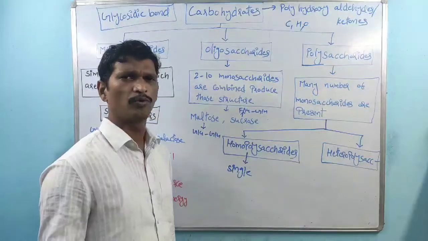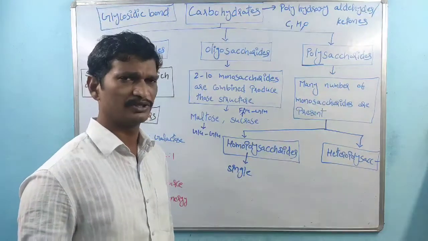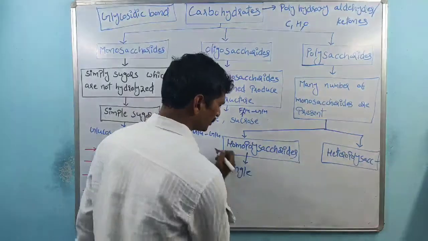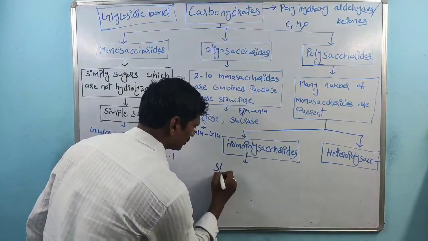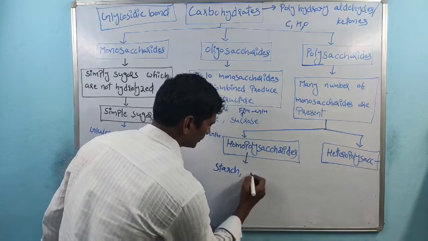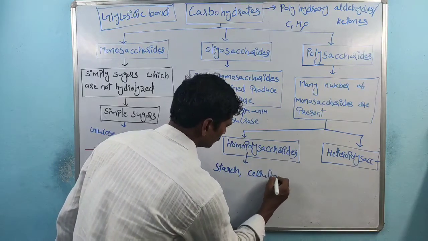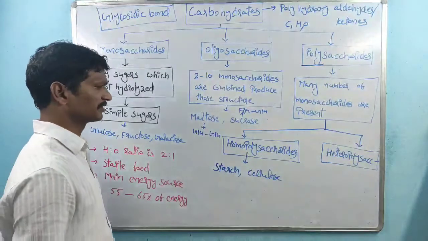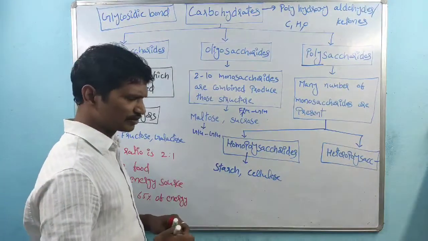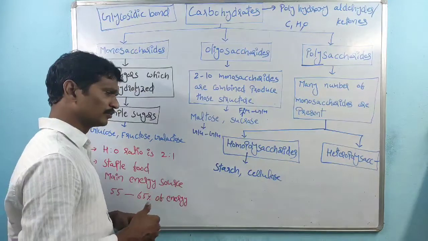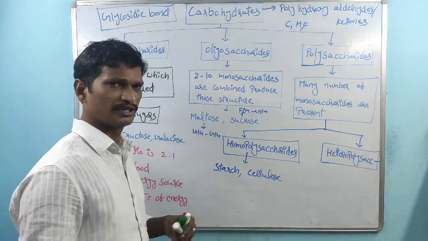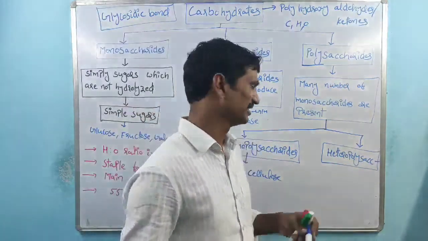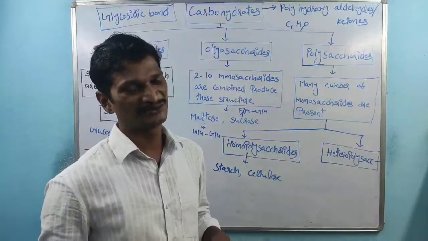Homopolysaccharides are made up of a single type of sugar. Starch is the best example, and cellulose is also an example. Starch is made up of repeated units of glucose, and cellulose is also made up of repeated units of glucose.